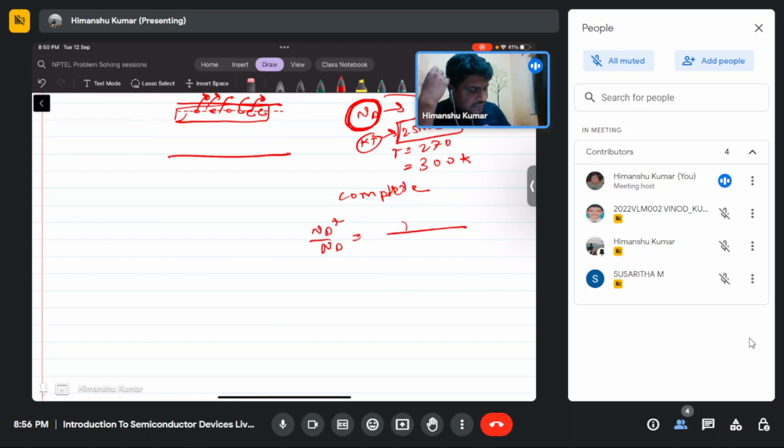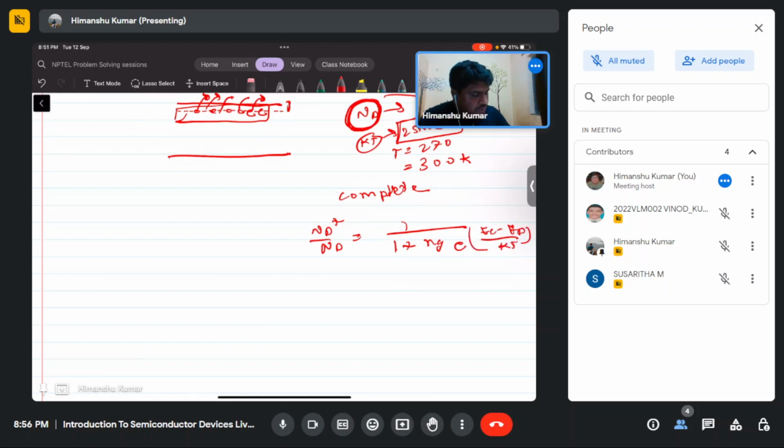This is governed by the activation energy of the dopant below the conduction band. There is some degeneracy factor times exponential of EC minus ED by KT.